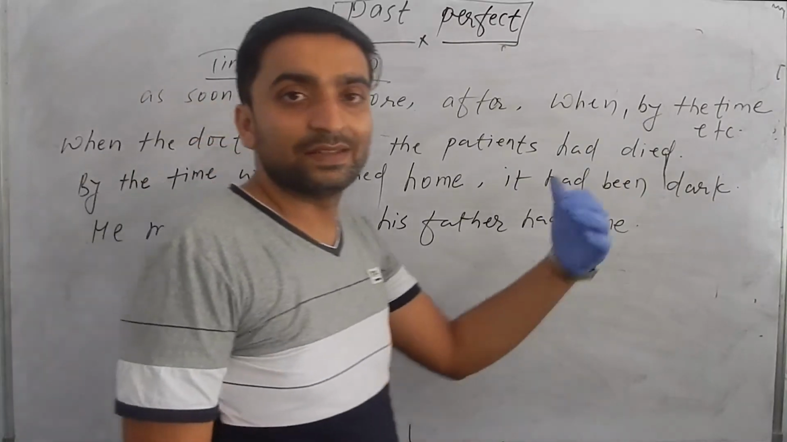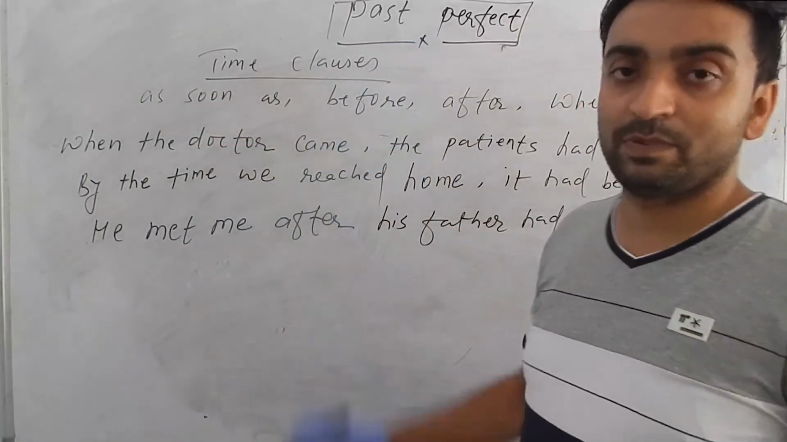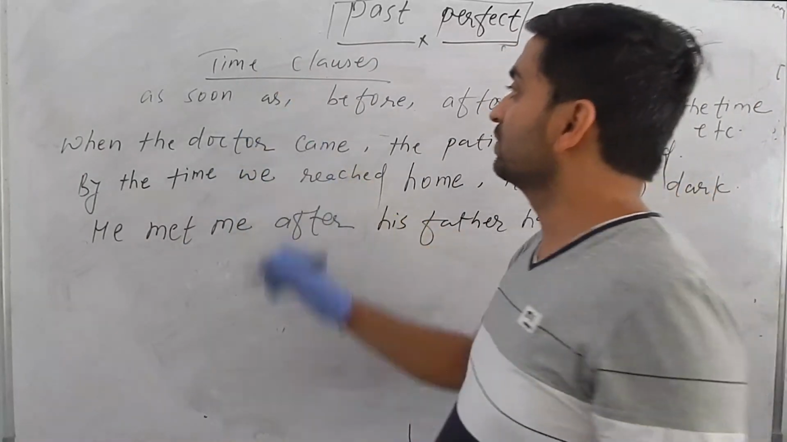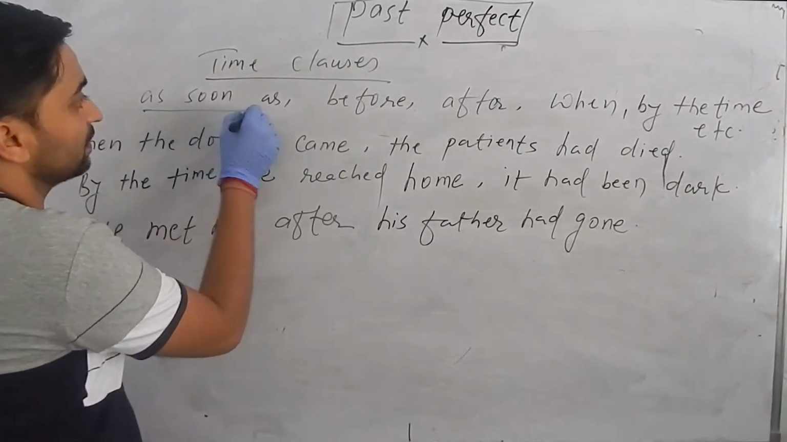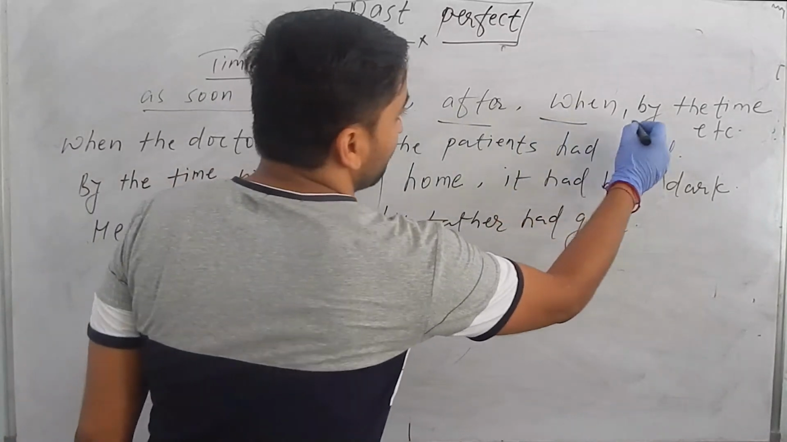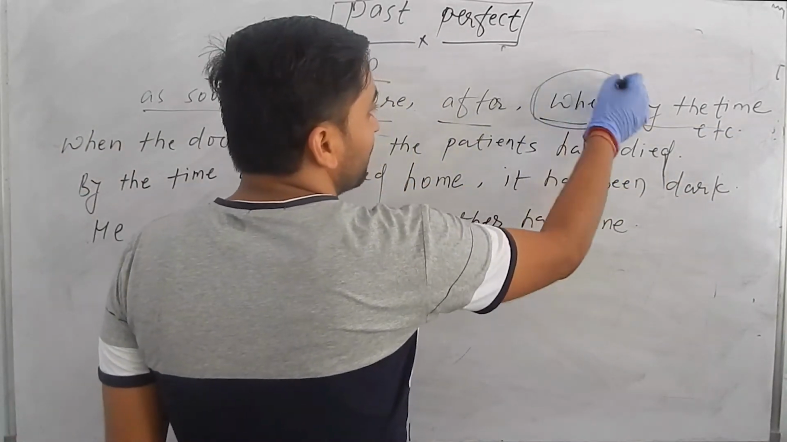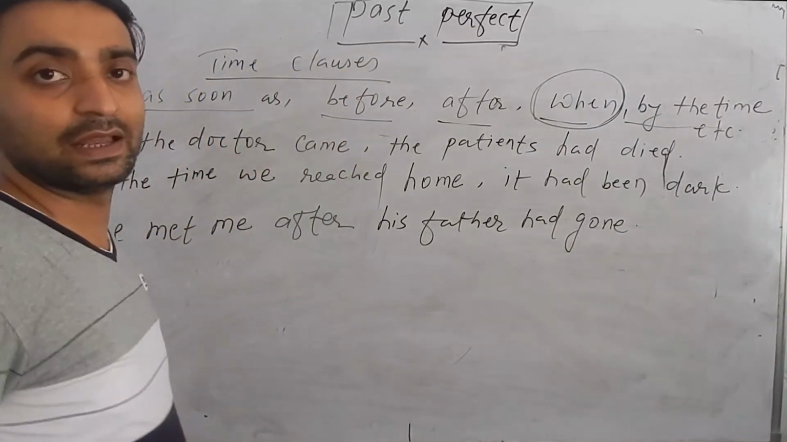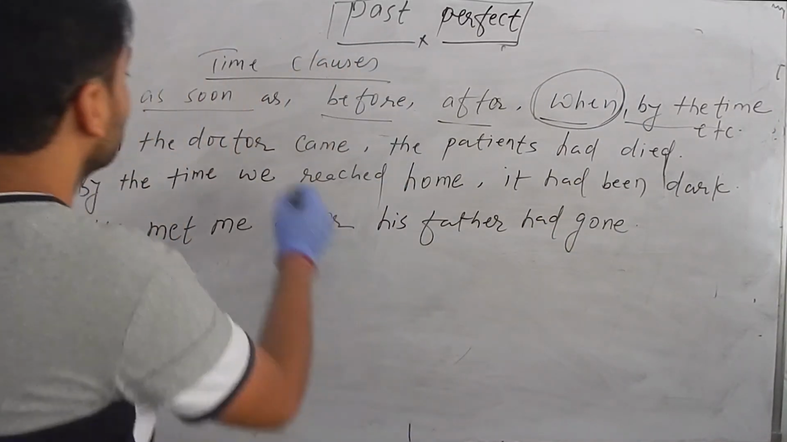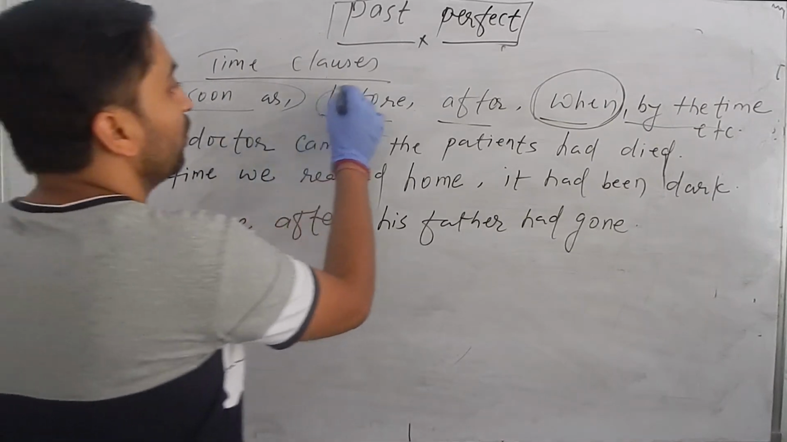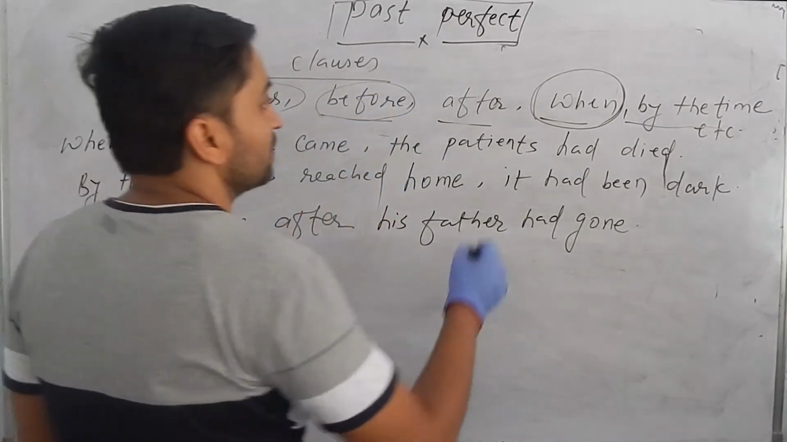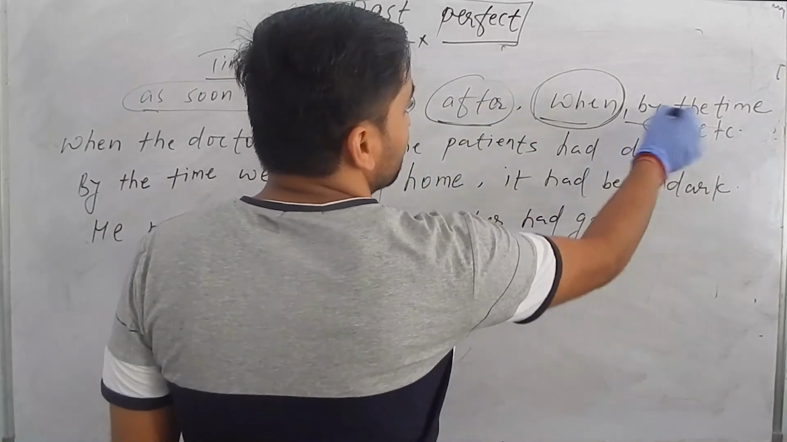So now let's see the time clauses of past perfect. What are the time clauses? As soon as, before, after, when, by the time. Generally we use when, but don't be confused. When is not the only time clause of past perfect. As soon as is also used, before is also used to join the two sentences. Even after and by the time too.